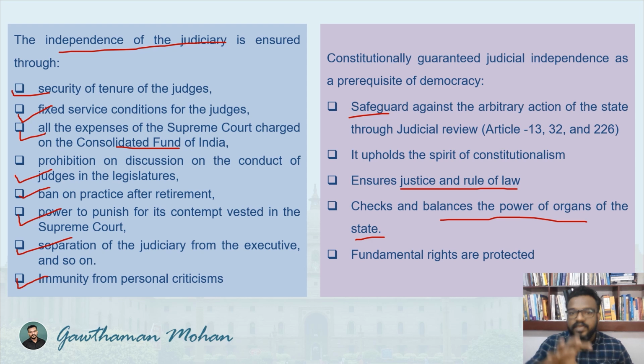So that is why you can approach this question from this perspective, which is very, very important. Independence of judiciary is a prerequisite of the democracy. You can address from that context, and these justifications should be there in your answer. You could have mentioned any of these points in your answer, and that will give more value to your paper. So this is it regarding this question, and in the upcoming videos we will discuss more about the other questions.